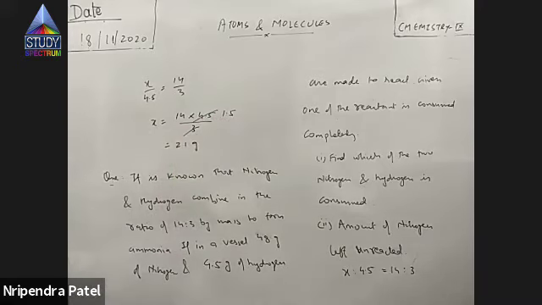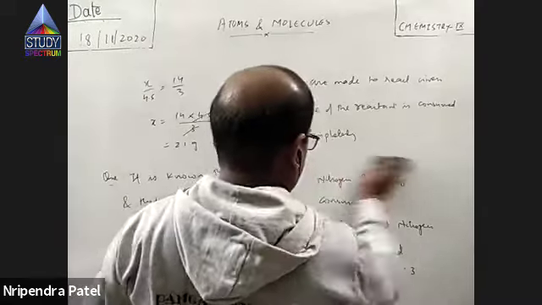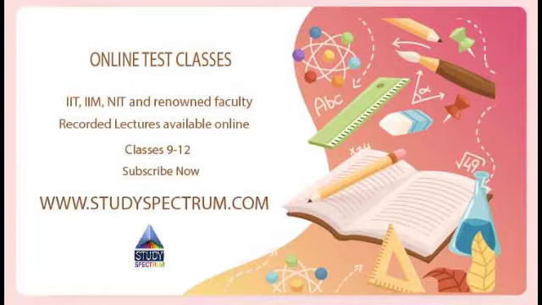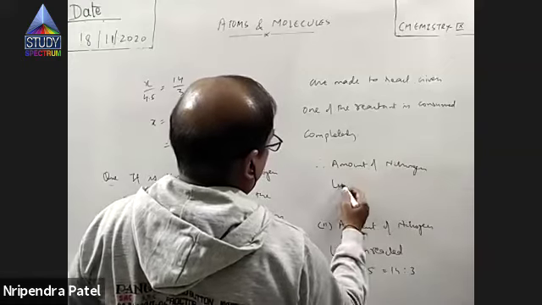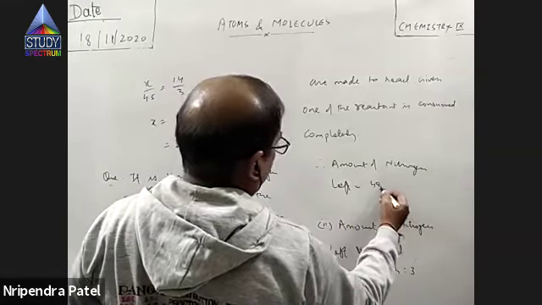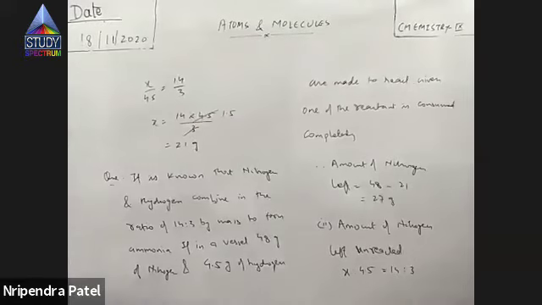So 21 gram of nitrogen is consumed, right? So how much is left? In the starting we had taken 48 gram. Therefore, amount of nitrogen left is 48 taken, 21 gone, 27 gram is left. So what is the amount of nitrogen left in the sample? 27 gram of nitrogen is left, right?